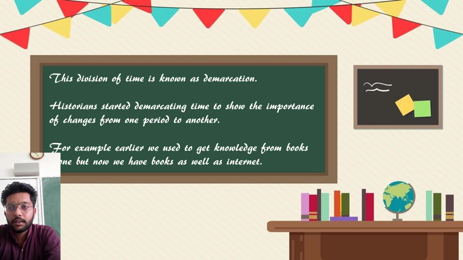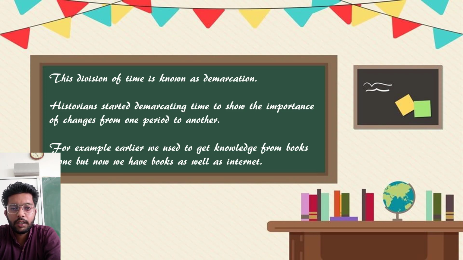Historians started demarcating time to show the importance of changes from one period to another. Historians divided time to show people the changes, so that people learn properly about the changes which occur in society. For example, earlier we used to get knowledge from books alone, but now we have books as well as the internet. Your class is also going on the internet. So this is the difference. To see the difference, we have to demarcate time.